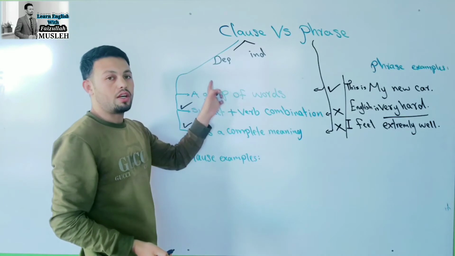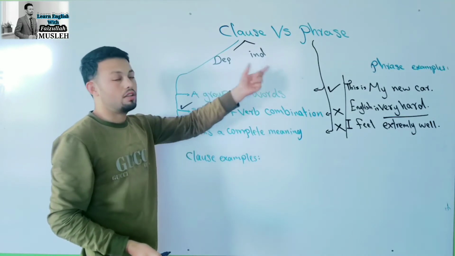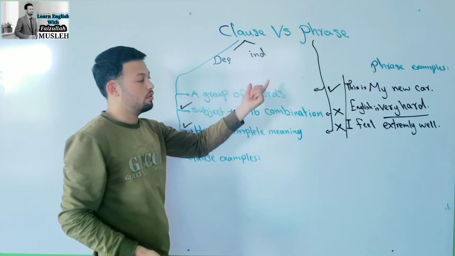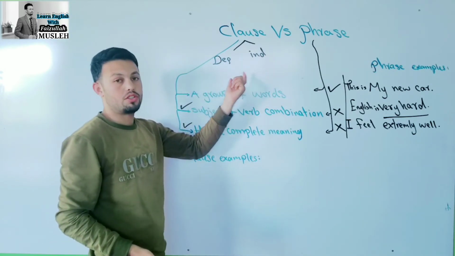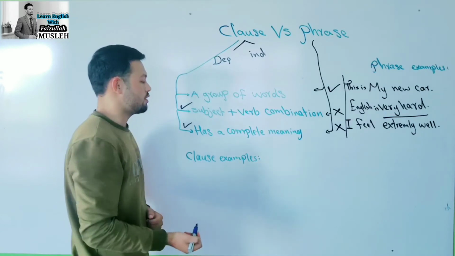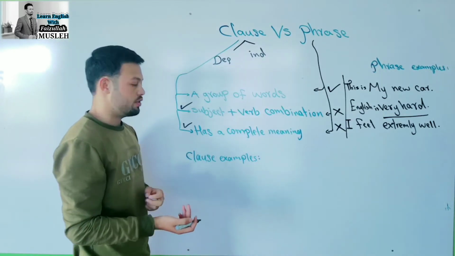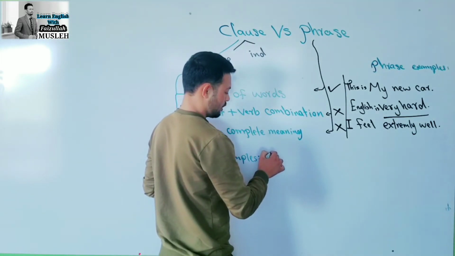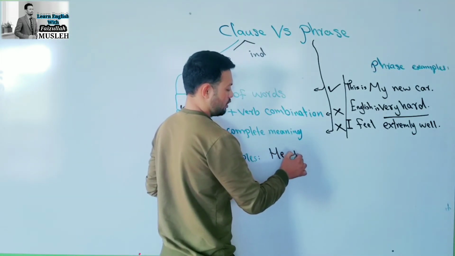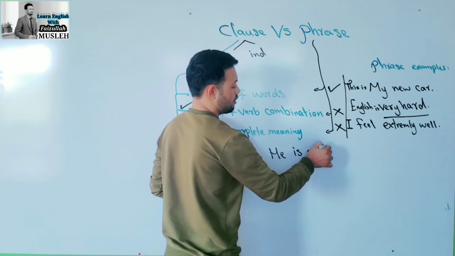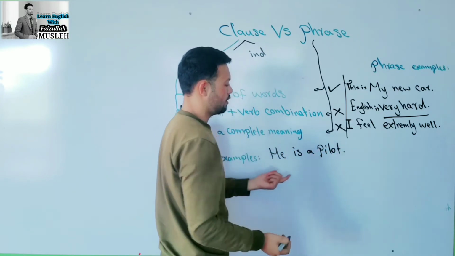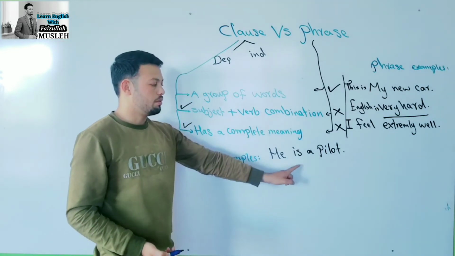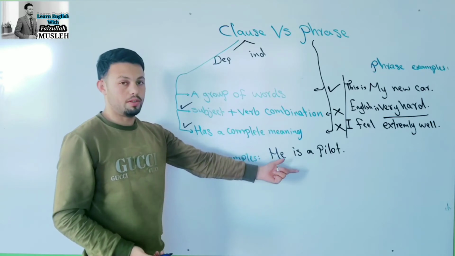Dependent clause is a clause which needs another clause to give a complete meaning. But independent clause, a group of words having subject-verb combination in it, has a complete meaning by itself. A simple sentence is a clause. Like if I say, he's a pilot. It's a clause. It has a complete meaning. It has a subject and verb in it.